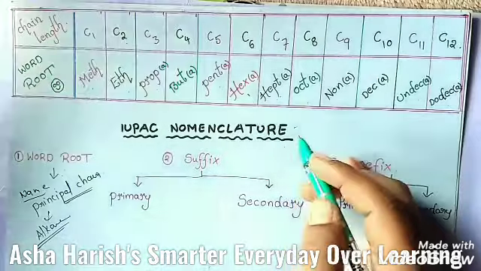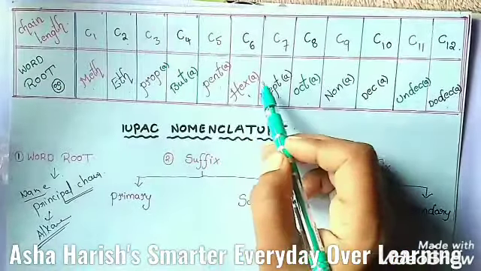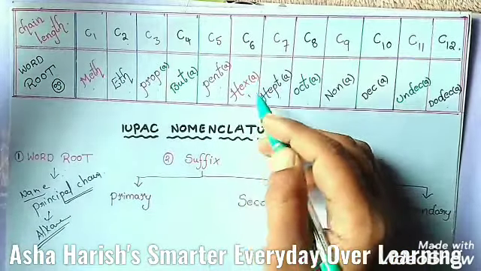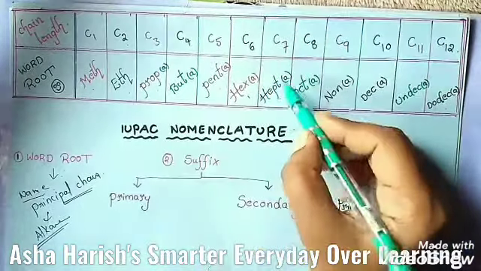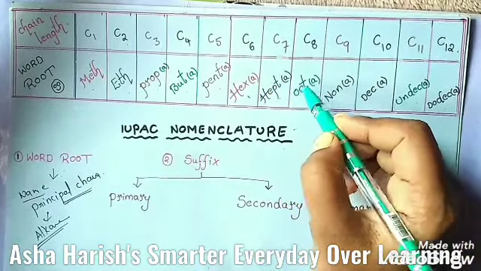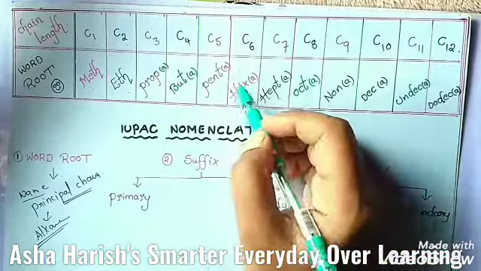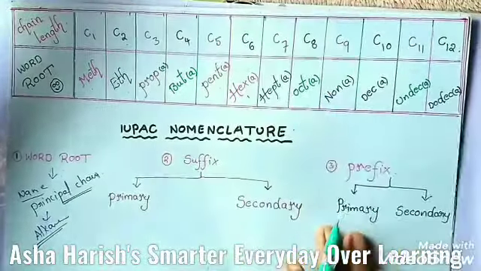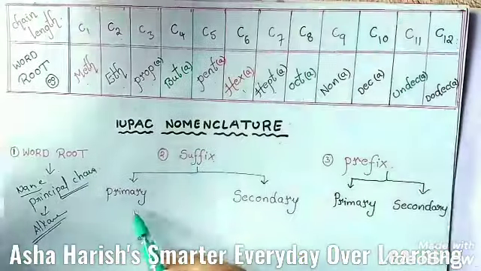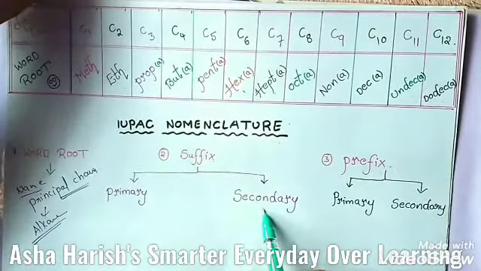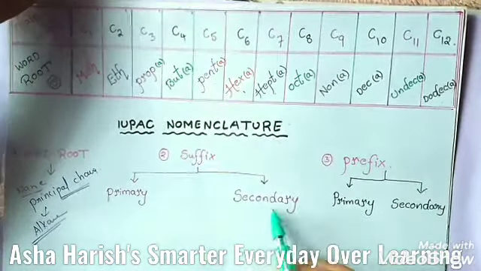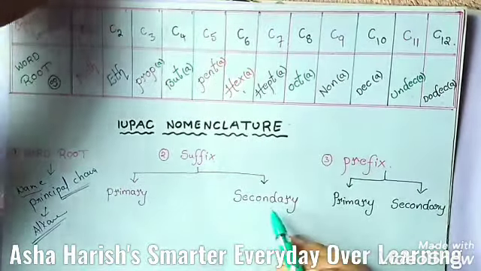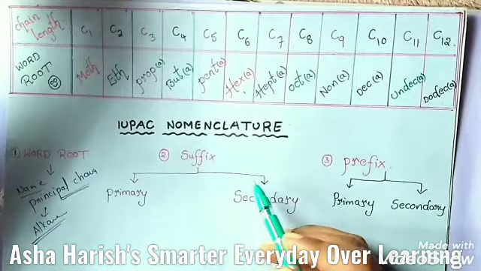And the extra 'ane' I have written here in parenthesis is used for the primary suffix. The second one is the suffix. Here also there are two types, primary suffix and secondary suffix, and about these suffixes also I'll explain in this session.